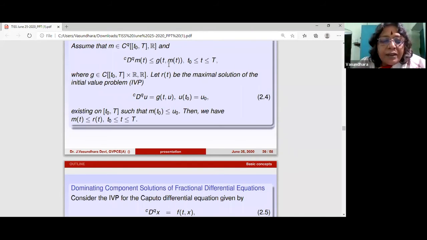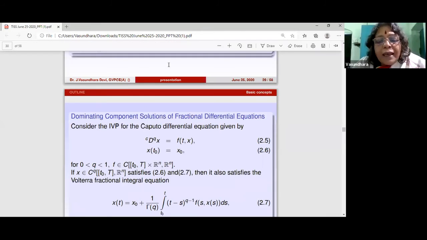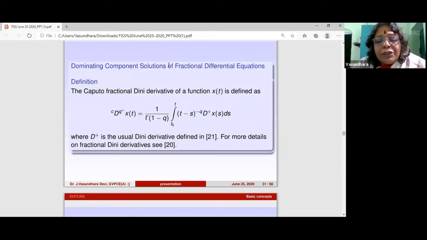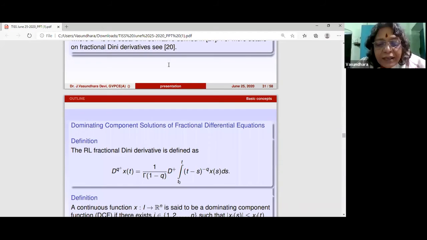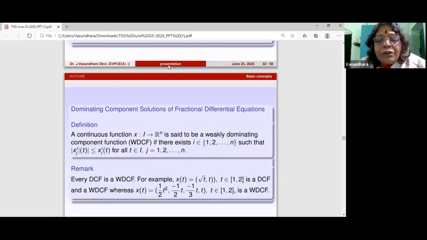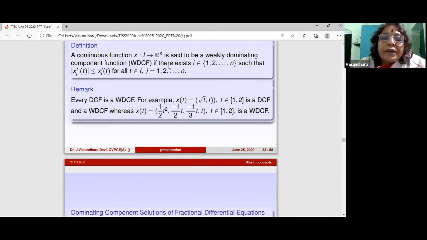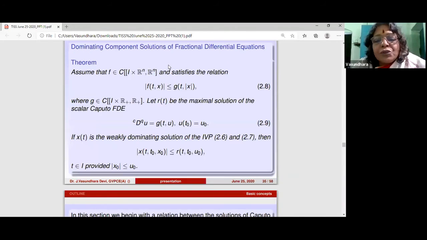And so we have done work, we have introduced what are called dominant components. And with those, when these dominant component conditional criteria are satisfied, we have shown that you can talk about the comparison, as in the result which I have shown you earlier, between the maximal solution and the solution of the given differential system.